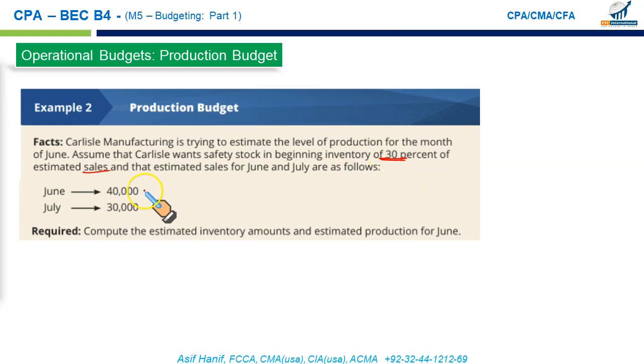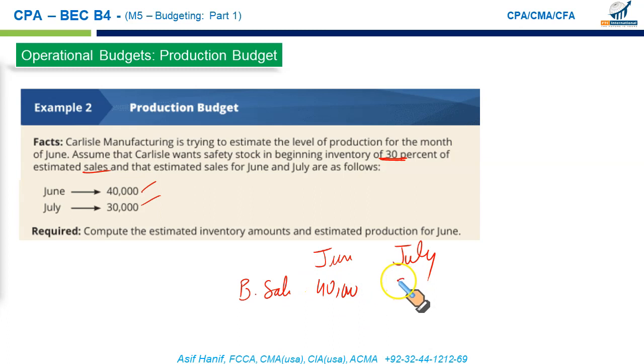It says our June and July expected sales are given as follows. Compute the estimated inventory amounts and the estimated production for June. So let's do it. June, July. We have just learned that the starting point for the production budget is the planned sales or the budgeted sales. Budgeted sales for June is 40,000 and budgeted sales for July is 30,000. To this we add our desired closing stock. Our desired closing stock is 30% of the next month's sales. 30% of next month's sale is 30,000 times 30%, that is 9,000. And from this deduct the opening stock, which we already have from the previous period.